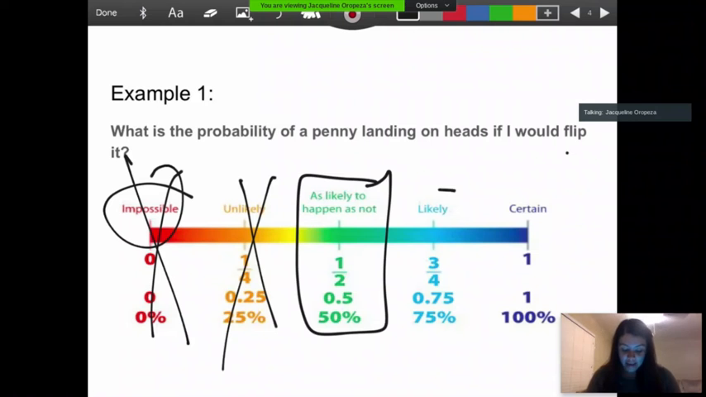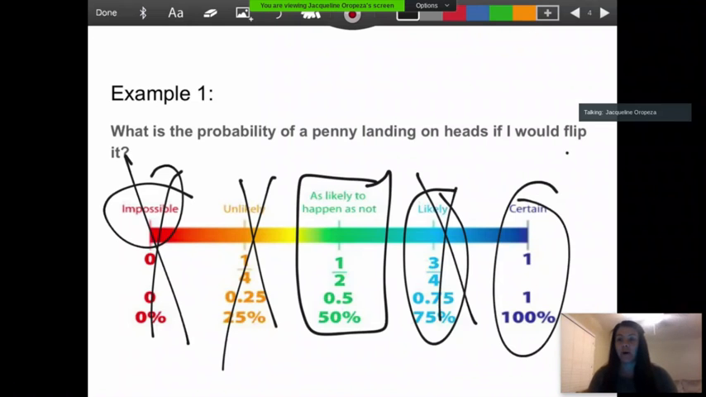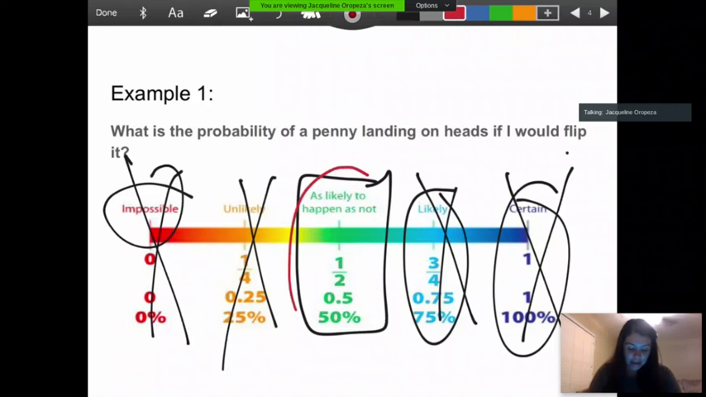So likely, that would be that I have a little bit more heads than tails, but I don't have a little bit more heads than tails because I have the same amount, one heads, one tails. So it cannot be this. And certain means that you know 100% sure that it's going to land on heads. I don't know. If I flip it, I can be either or. So I know for sure it cannot be that one. So it has to be the center. As likely to happen as not. 1/2, 0.5, or 50%.